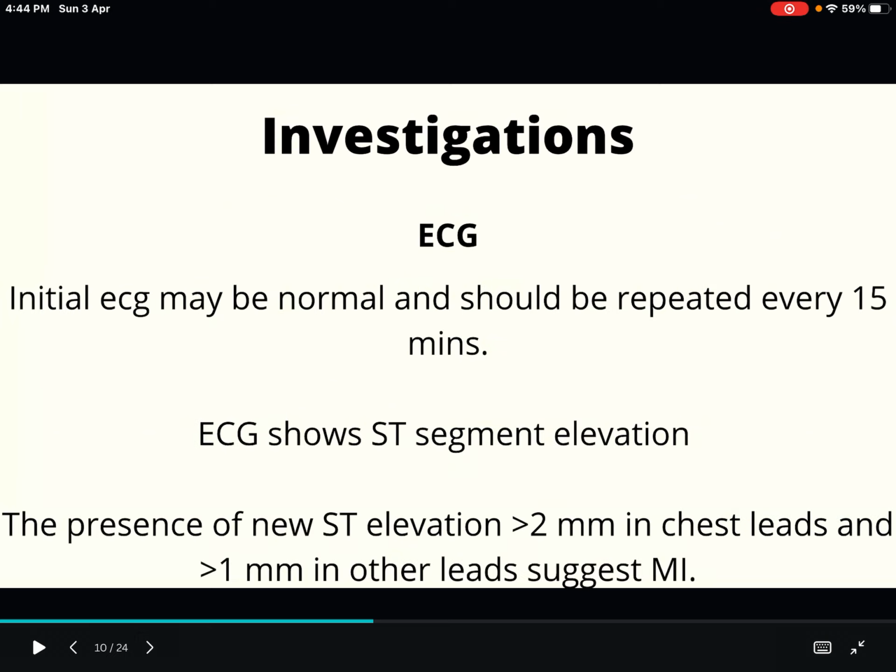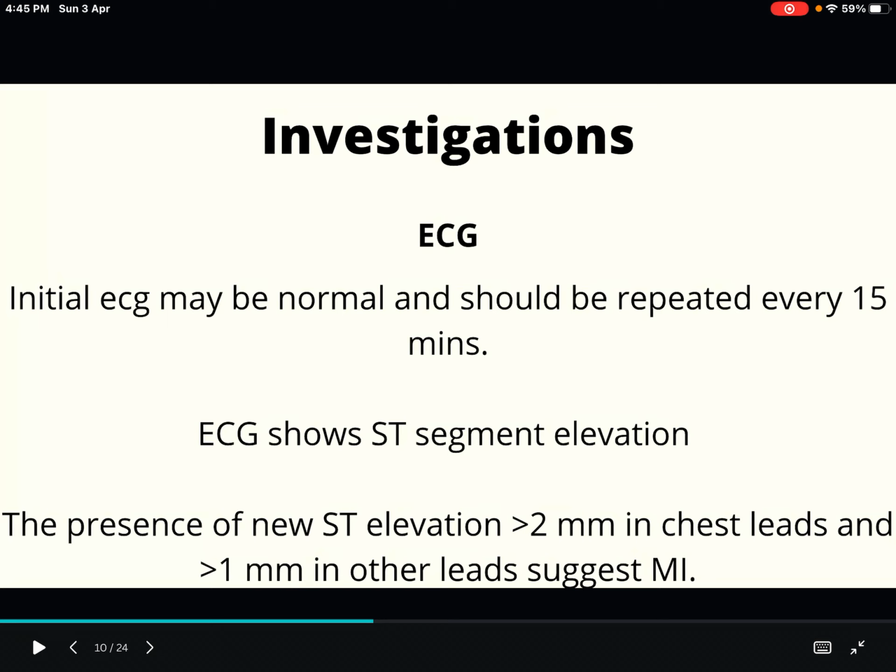That's it. Now coming to the investigation part. The first and most basic investigation that we do in myocardial infarction is ECG. Initially, the ECG may be normal, so we have to repeat the ECG every 15 minutes. And ECG will show ST segment elevation. Here I am talking about the second variant; we have told two types, ST segment elevation MI and non-ST segment elevation MI.